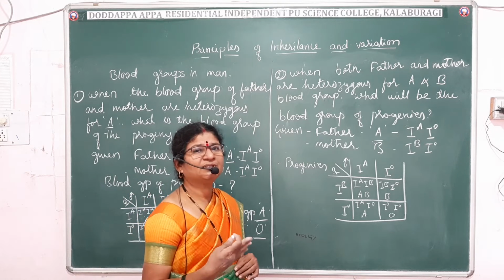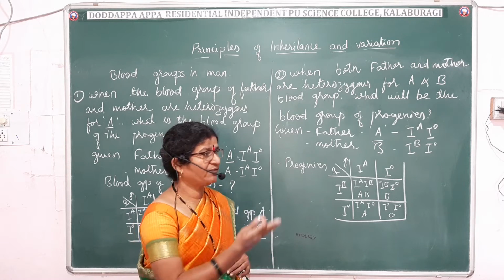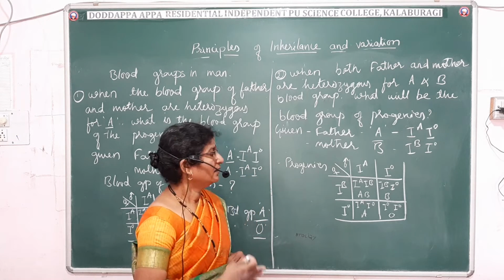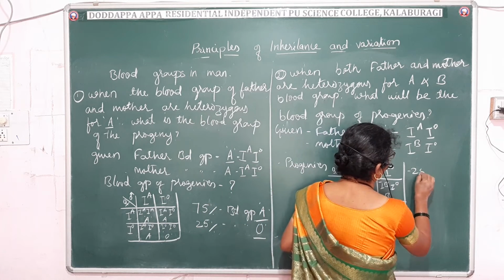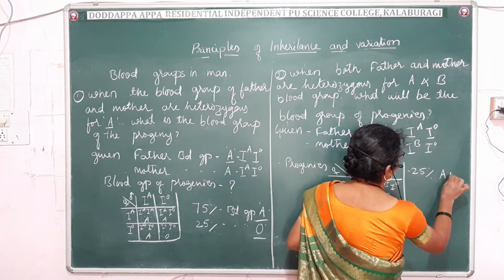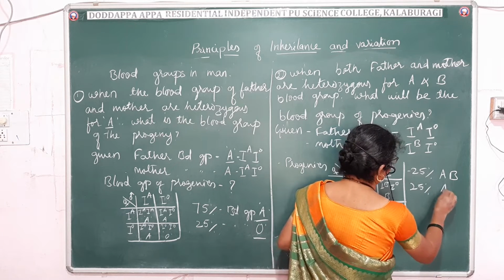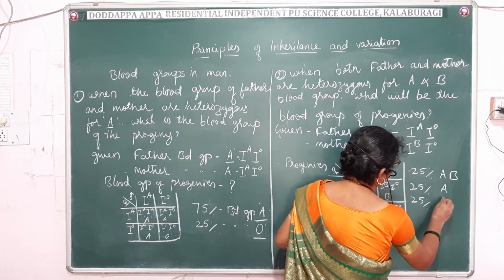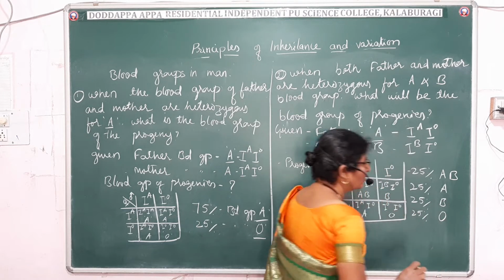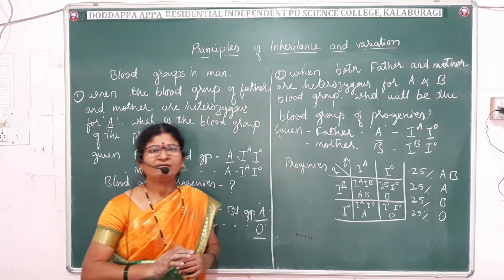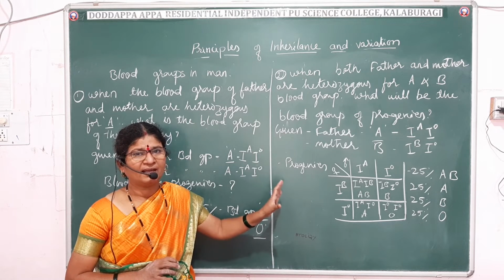So when both the parents, father and mother, are heterozygous for blood group A and B, what are the progenies' blood groups? 25% among the progenies may have AB blood group, 25% will have A blood group, another 25% will have B blood group, and the other 25% will have O blood group. So we will have all the blood groups if both the parents are heterozygous for A and B.